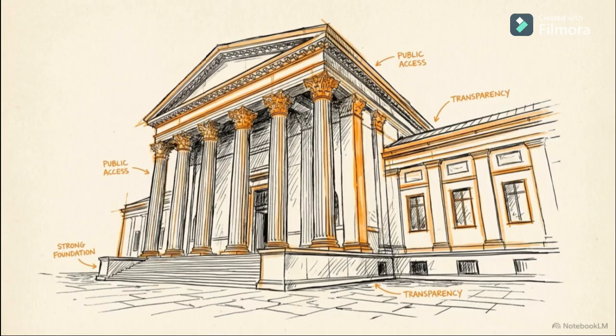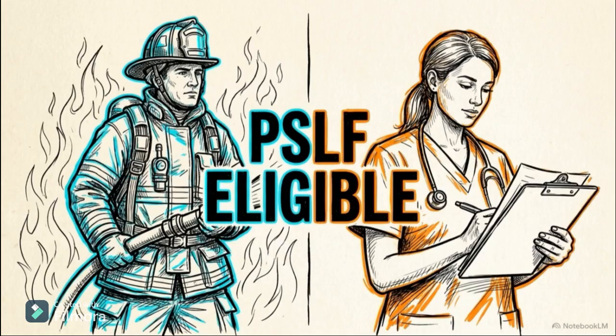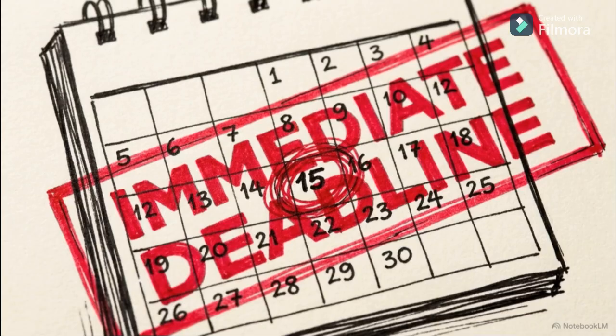However, the Public Service Loan Forgiveness Program remains a critical exception to this rule. Borrowers in government or nonprofit roles still qualify for total forgiveness after 120 payments, maintaining the 10-year timeline. There is an immediate deadline for the 7.5 million people moving from the SAVE plan.